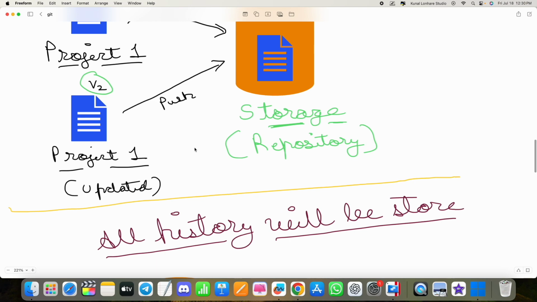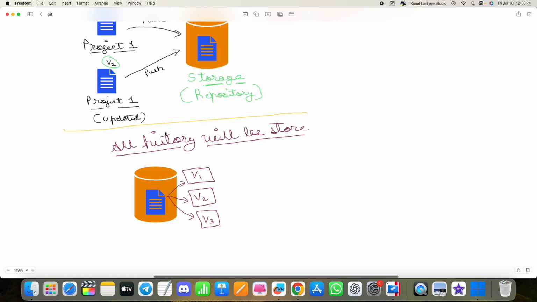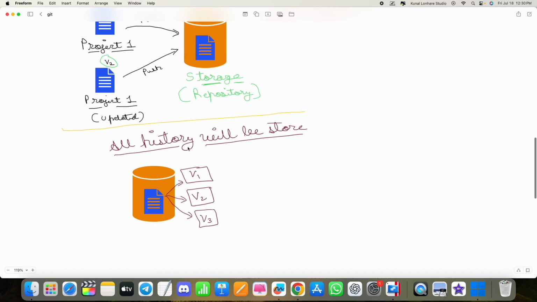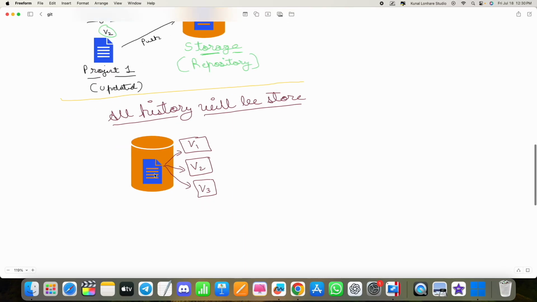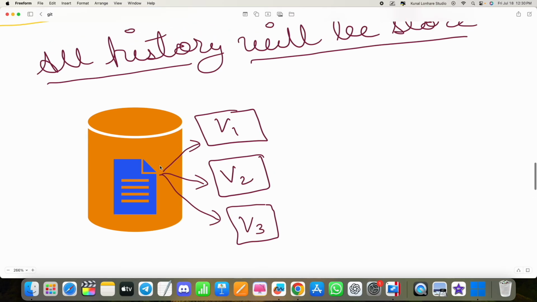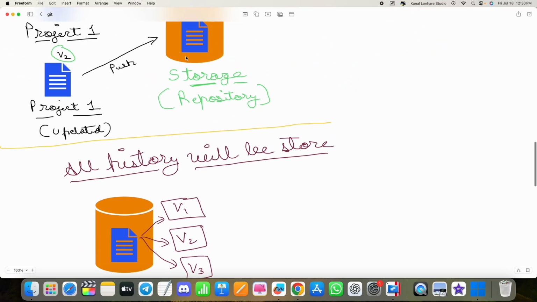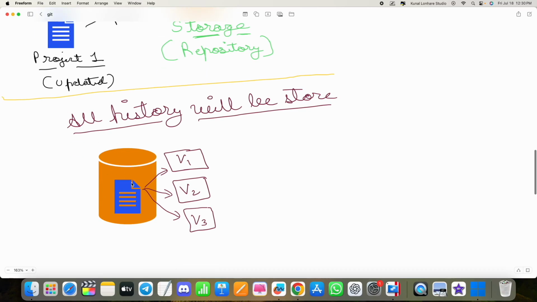You will see everything practically, but always remember that when we talk about Git, all the history will be stored. Let's say this is the project. When we try to see our Git, or the repository, the storage where I have stored my project one, here I can see all the versions.